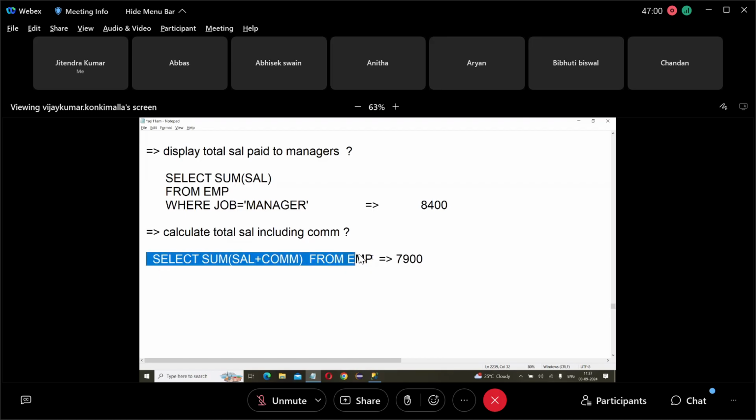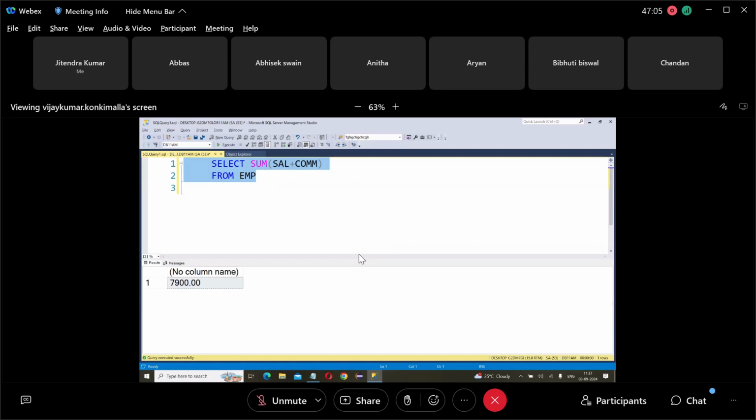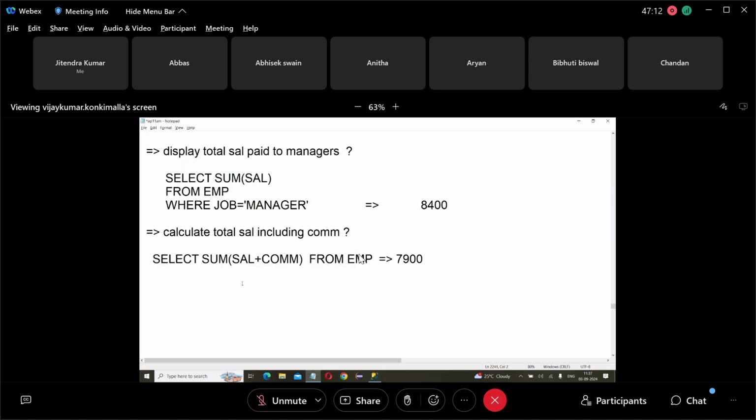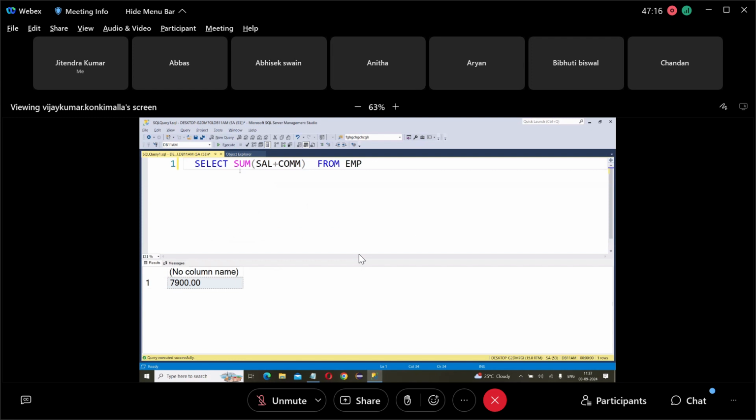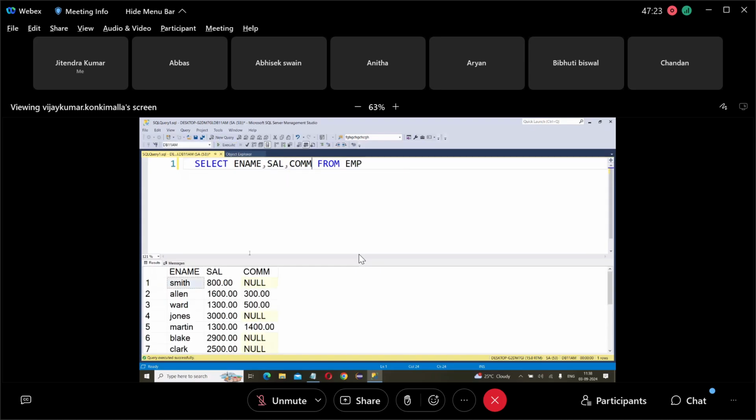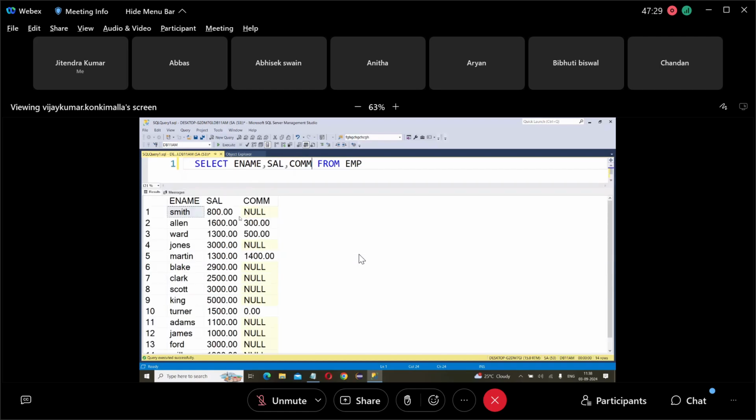So select the sum of salary plus commission from EMP. Sum of salary plus commission. Then how to handle this? What is the reason? Actually, you see the table. Salary, commission from EMP. See the table. What is this?